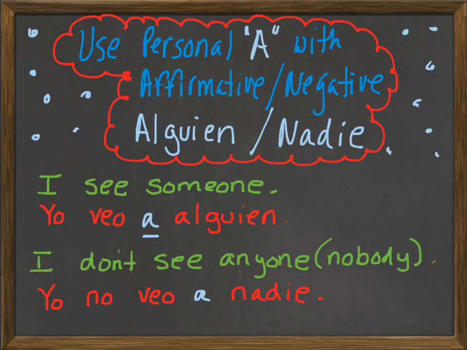Now let's use a negative word. I don't see anyone, but you would really need to be saying the double negative, which would be I don't see nobody, okay? Nobody is a person. That sounds really funny, but it's true. So because of that, you're going to be using nadie, and you need your personal a before nadie, okay? So you would say yo no veo a nadie. I don't see anyone, okay?